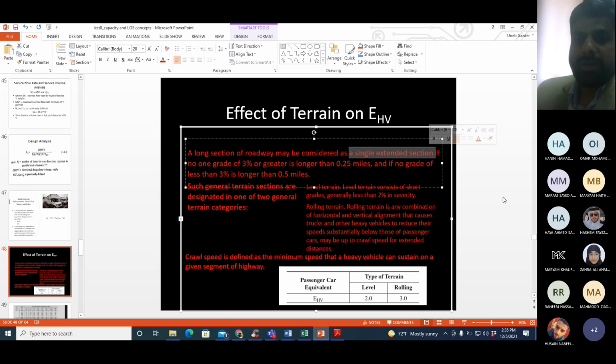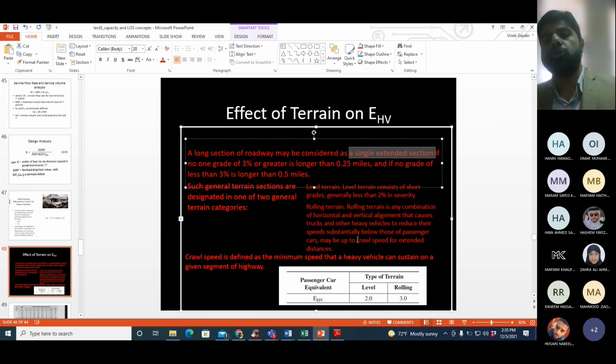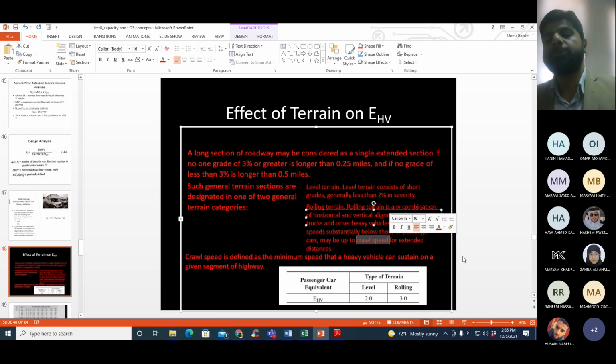Both are types of general terrain. So first you check whether you have general terrain or extended gradient; if general, then you see whether it is level or rolling. In some cases, rolling terrain may cause vehicles to slow down to a crawl speed.